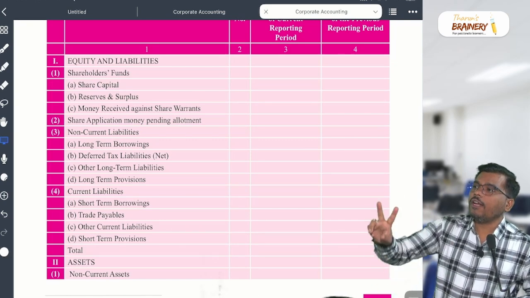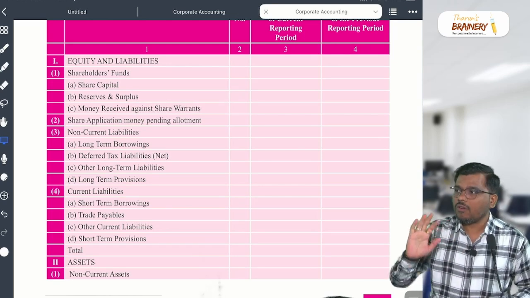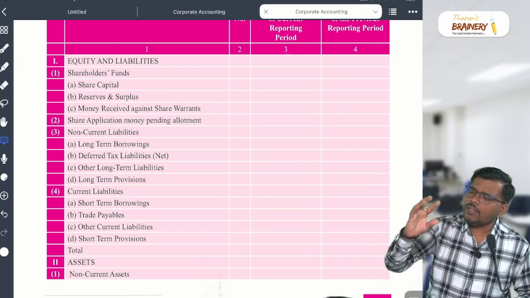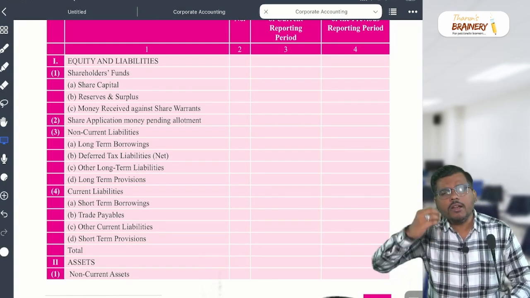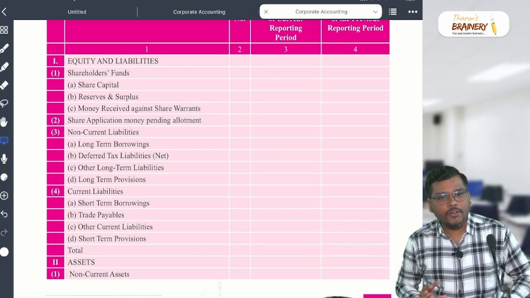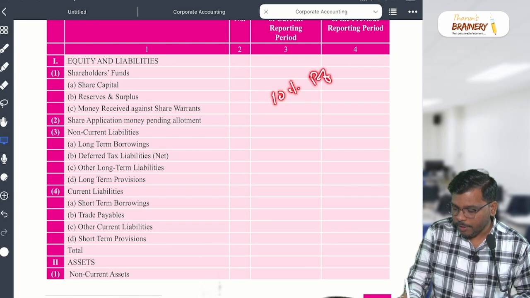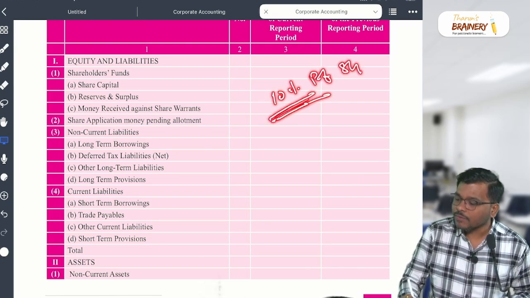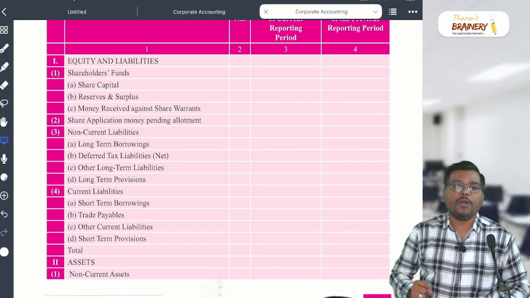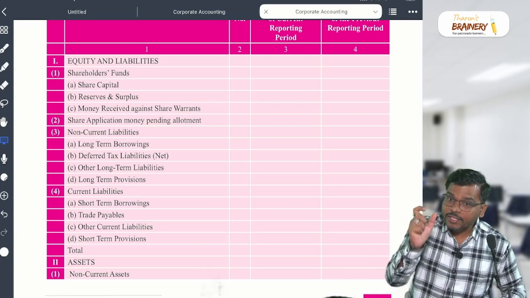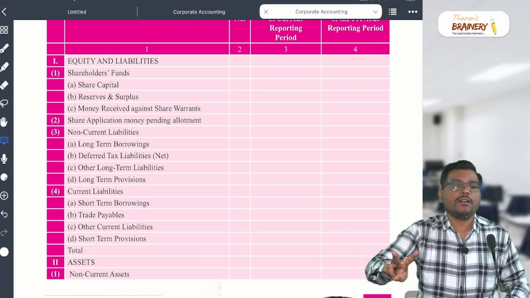So preference shareholders will have two rights. Number one, a fixed rate of dividend, irrespective of profit or loss. They can get dividend as cumulative or non-cumulative preference shares. Whatever the company's profit, they will get a fixed rate of dividend. Generally you might have seen 10% preference shares. This 10% is what, my dear student? A fixed rate of dividend. When you see 9% preference share or 12% preference share, that means it is the fixed rate of dividend. Are you getting my point?